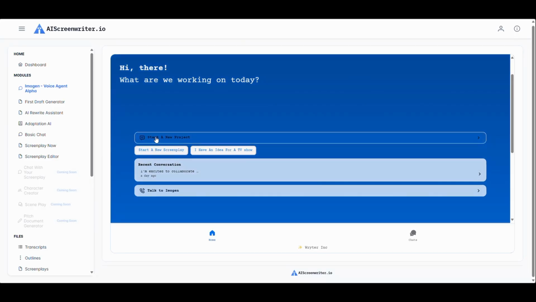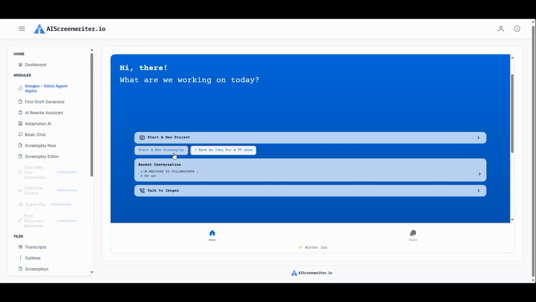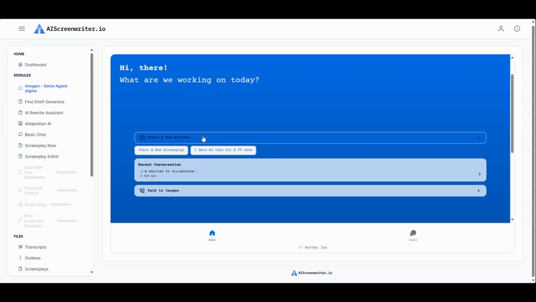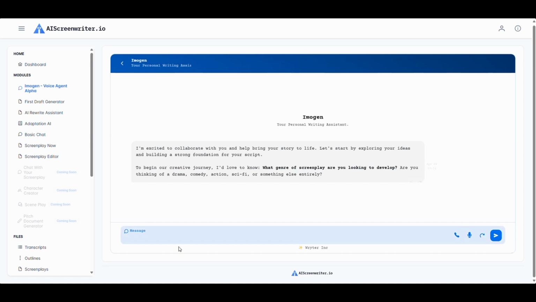Or, if you would prefer to interact through text, then just click on Start a New Project, Start a New Screenplay, or I Have an Idea for a TV Show buttons below. Now that we are chatting with Imogen in the basic text interaction, we will start with the genre of the story you are working on. Or, if you aren't sure what genre your story is, then you can just begin explaining the story you want to tell, and we can figure out genre later.